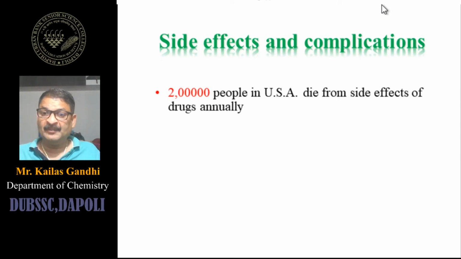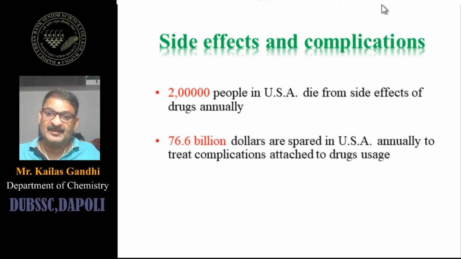Nowadays we are counting how many people are dying due to corona in America, but at regular intervals, annually, 2 lakh people die due to the side effects of drugs only. So this is a dangerous thing, because 2 lakh is not a small figure. To overcome this, America spends approximately $76.6 billion every year to come out of these complications, to treat the patients affected by the side effects and so on.